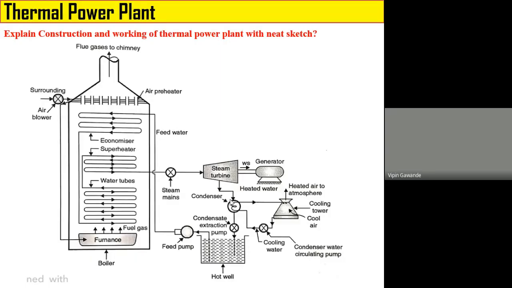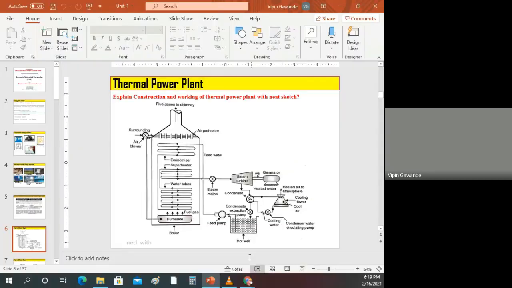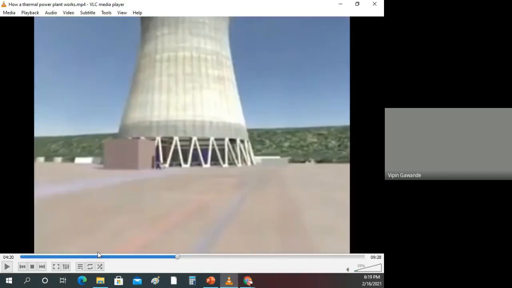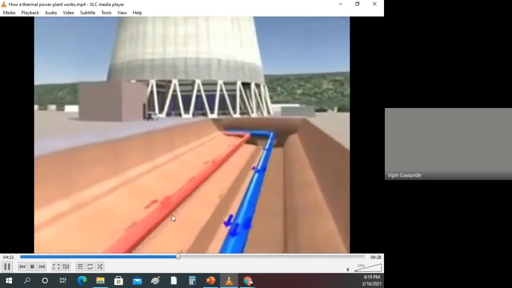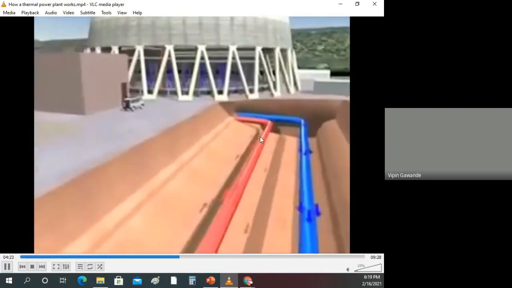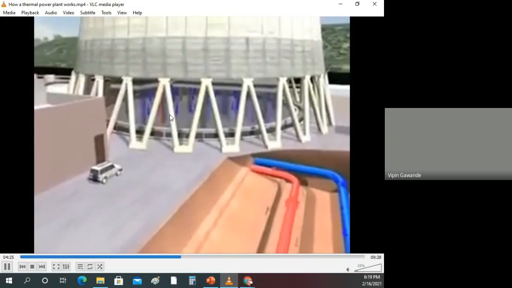Now, what happens in the condenser? The steam rejects heat to the cold water in the condenser, and the water gets heated. That heated water then goes to the cooling tower. So the red pipe, the hot water from the condenser, goes into the cooling tower.